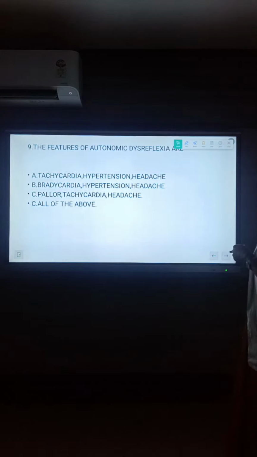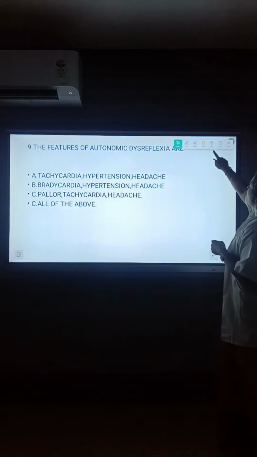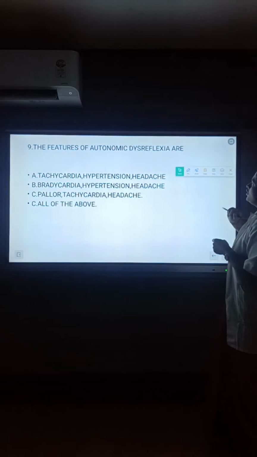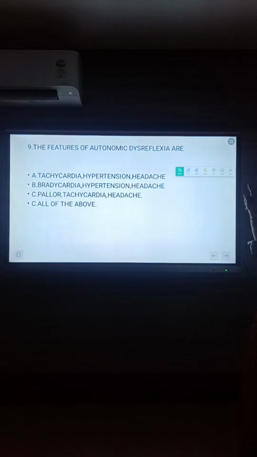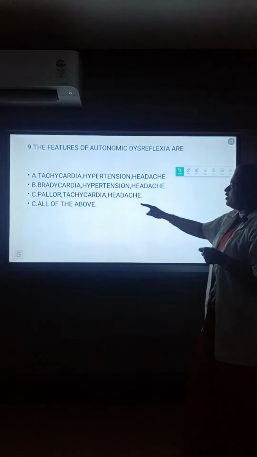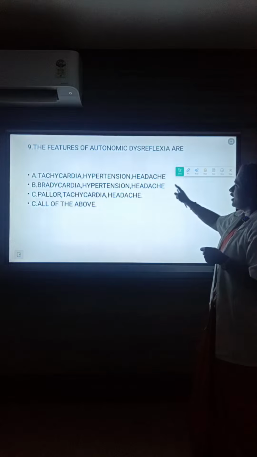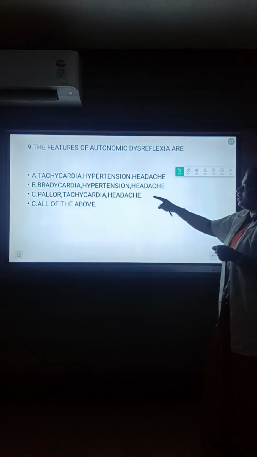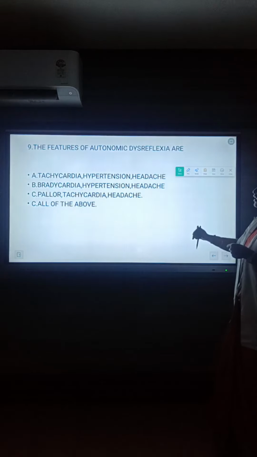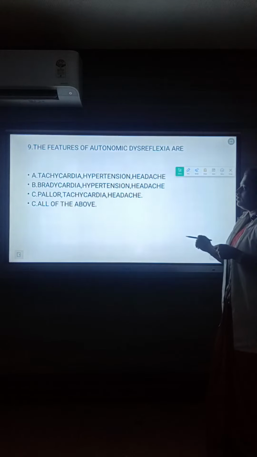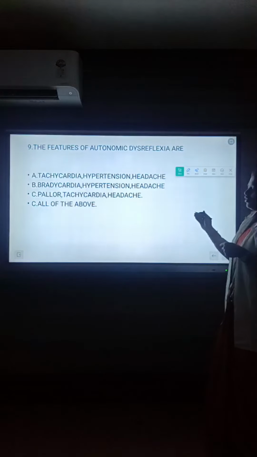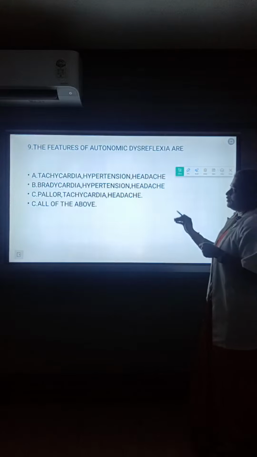The features of autonomic dysreflexia are: option A, tachycardia, hypertension, headache. Option B, bradycardia, hypertension, headache. Option C, pallor, tachycardia, headache. Option D, all of the above.